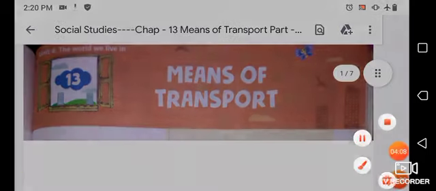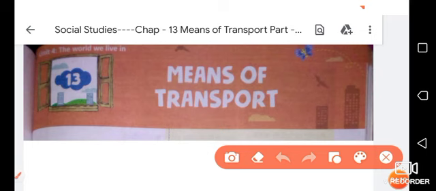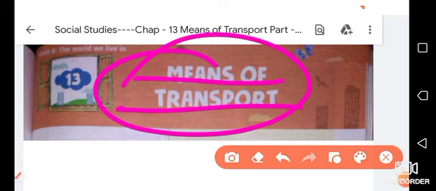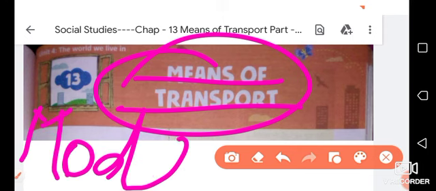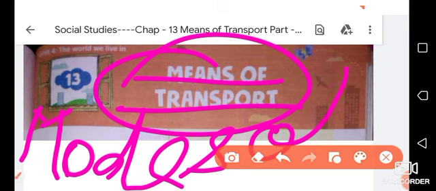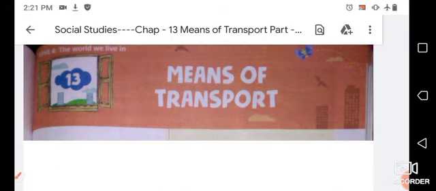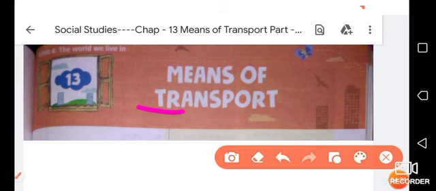The next term that you need to understand is modes of transport. Firstly, we came to know what means of transport is, and now we will learn what modes of transport are. The spelling of modes is m-o-d-e-s, and the spelling of transport is t-r-a-n-s-p-o-r-t.